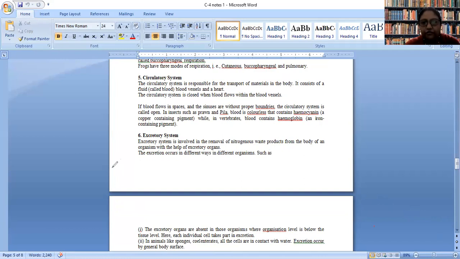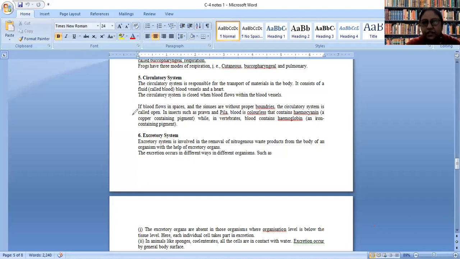So, obviously, circulatory system is something which is very crucial, but its development depends on the size and complexity of the body too. In case of porifera, the circulatory system is called water vascular system.